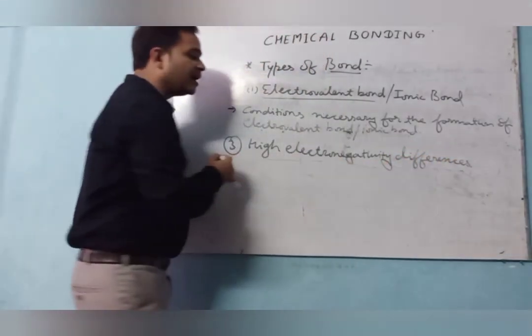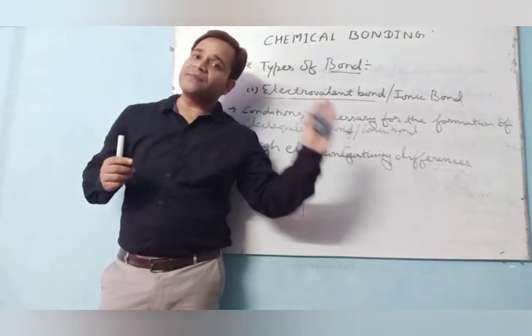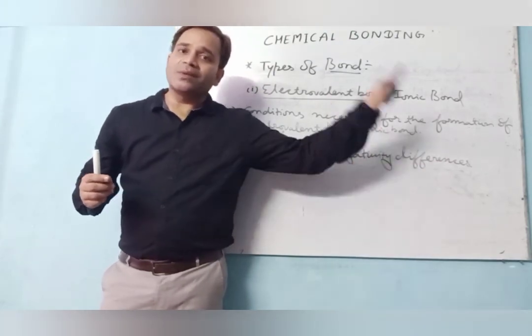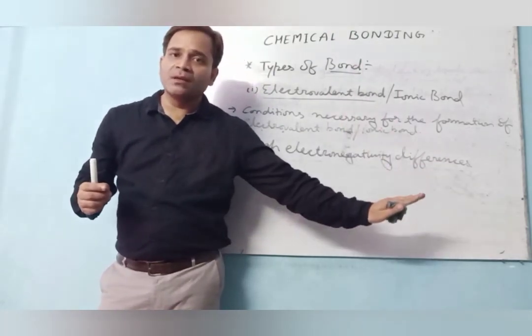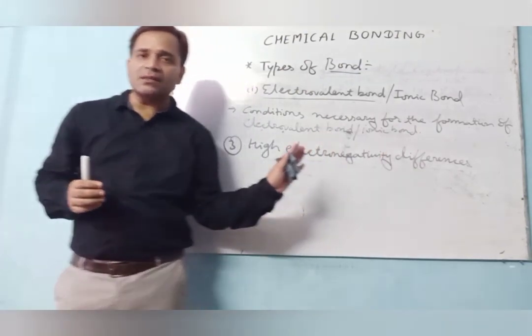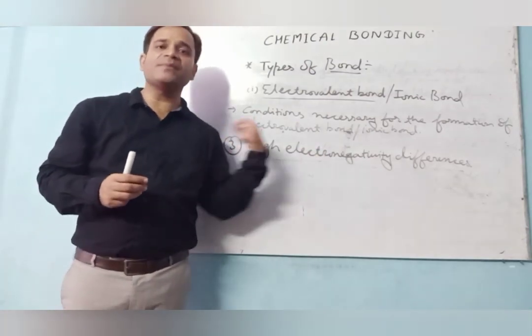What I am saying is, high electronegativity difference. It means that whenever the electronegativity difference is high, that is the condition to gain an electron. As we move from left to right in a periodic table, the tendency of gaining electrons increases.